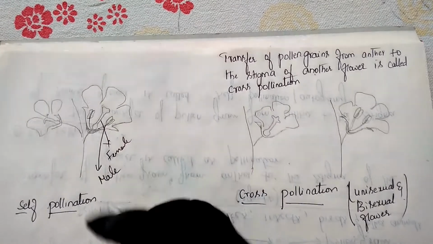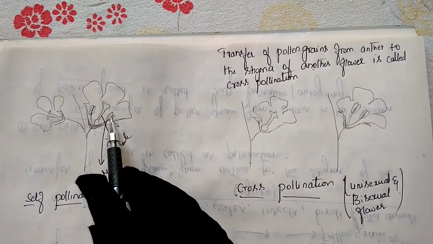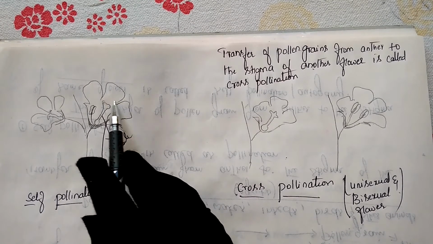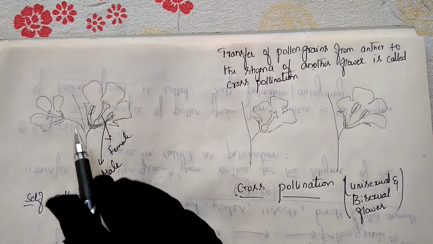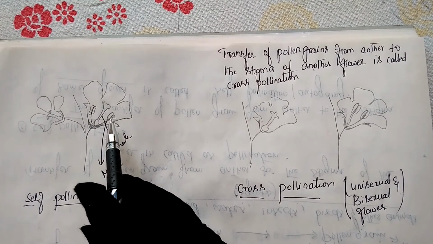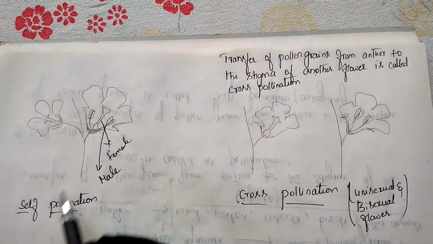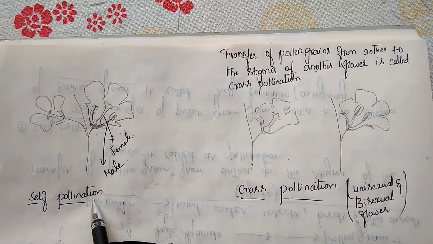This is the male part. Pollen grains are transferred from the anther to the stigma of the same flower. Both male and female parts are present in the same flower. If pollen grains are transferred from the anther to the stigma of the same flower, this step of pollination is called self-pollination.